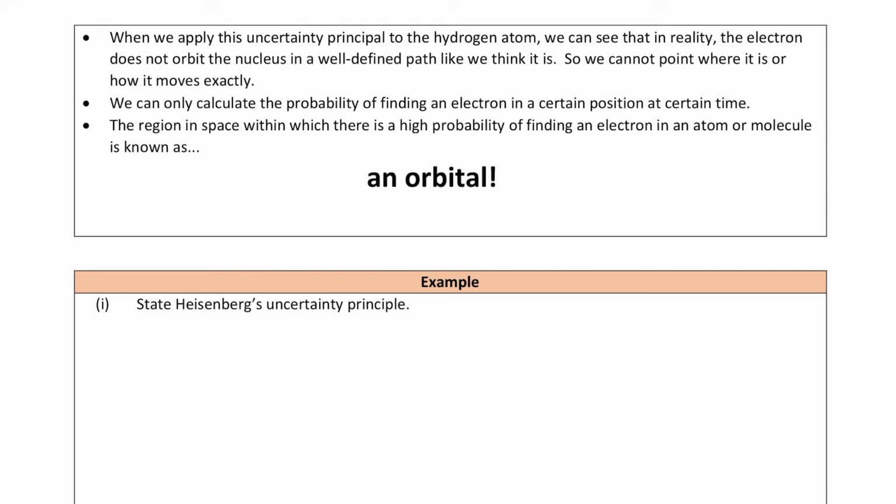Okay, so we can only calculate the probability of finding an electron in a certain position at a certain time. So we cannot know its exact position, but we can find the probability of finding the electron at a particular time. Okay, and the region in space within which there is a high probability of finding an electron in an atom or molecule is known as orbital. So the term orbit is out, and we introduce a new term, orbital.